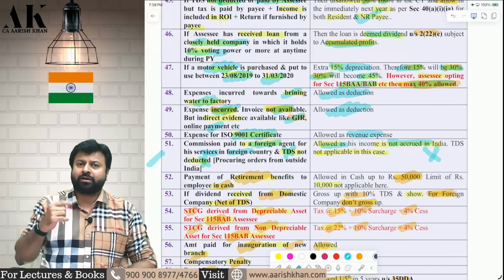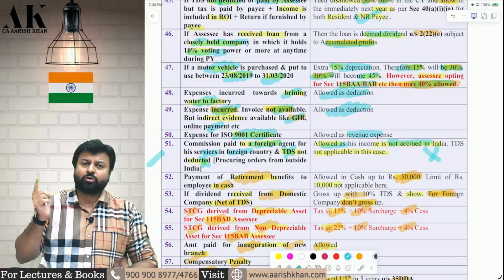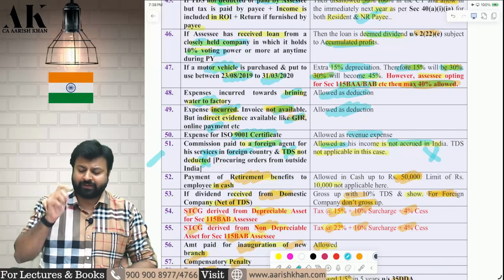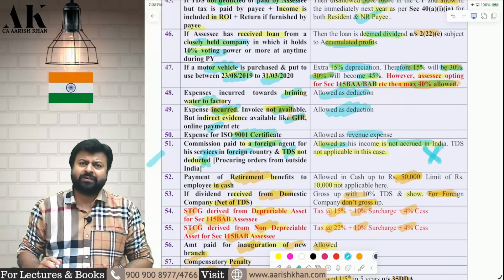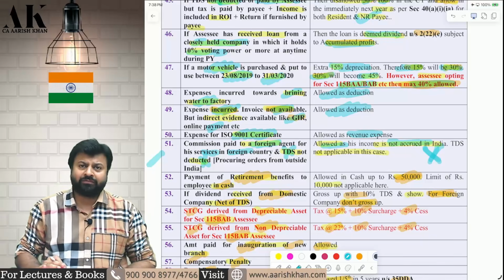It's a very famous example. A lot of times it has come in the examination. It has come in the question paper of the 26 paper compilation also a lot of times. Therefore, in this case, even if you have not deducted the TDS, the expenditure will not be disallowed. I hope it is clear to all of you.